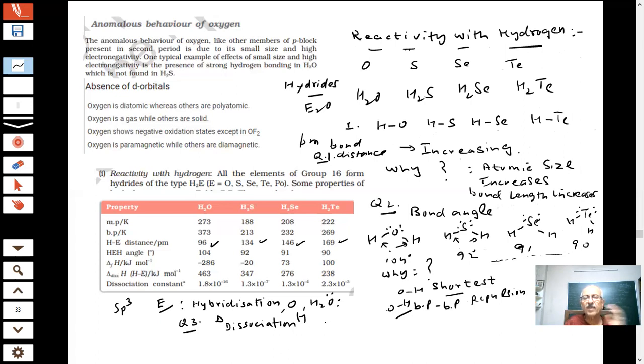How is it if I go from OH, SH, SeH, to TeH? Sir, it is decreasing. Why is it decreasing?